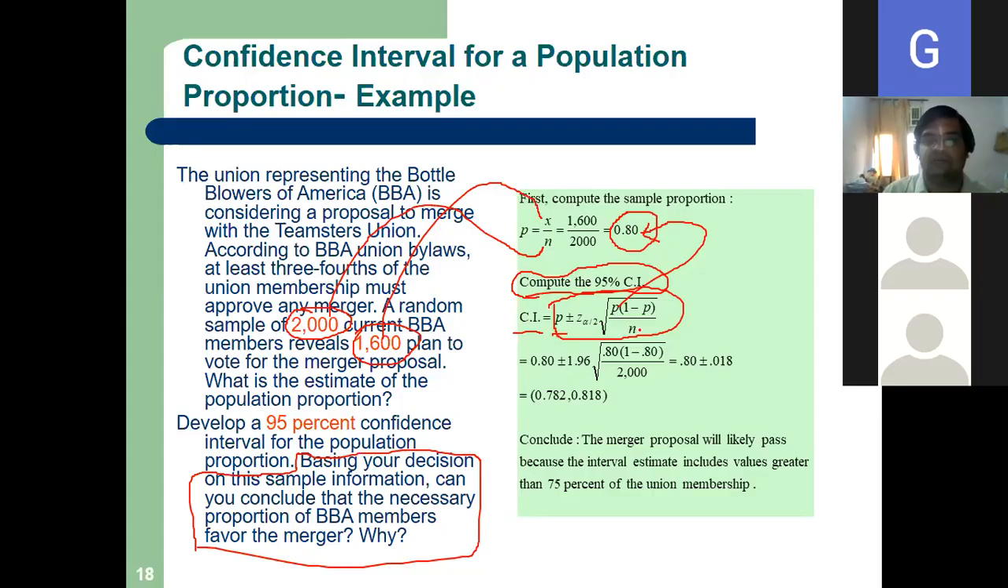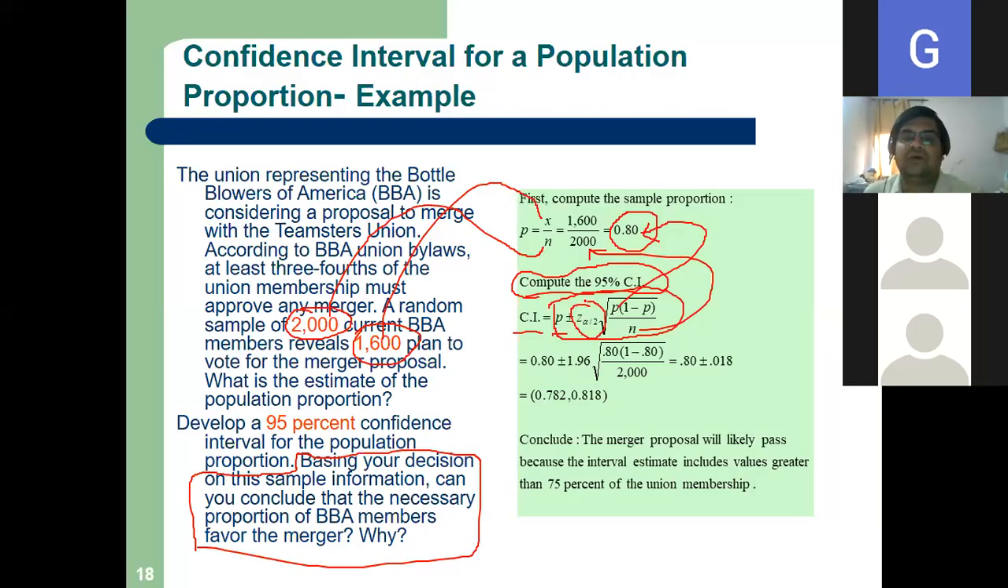Now what is our n? We know we asked 2000 people, so n is 2000. The only thing we don't know in this formula is Z alpha by 2. From where will we get this Z value? From the Z table. Very good. So for the 95% CI, we use the Z table.